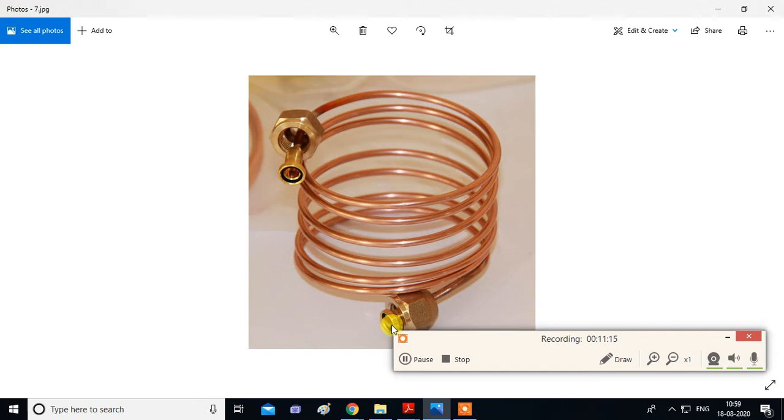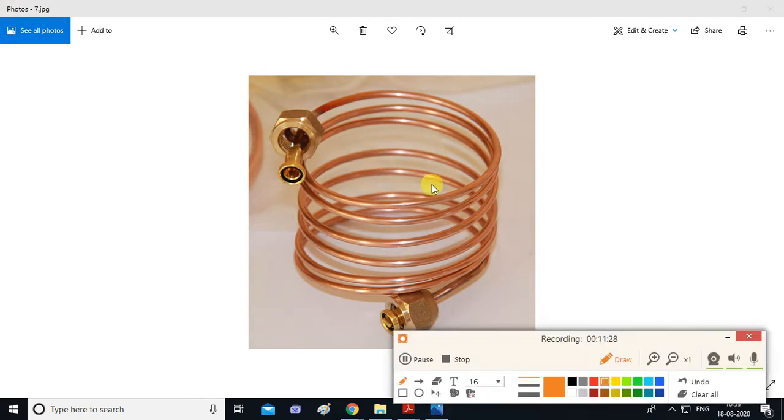Next process is throttling. We will see the throttling process in detail afterwards. This is a device known as a capillary tube. You will find this capillary tube in a refrigerator. What is the function of a capillary tube?